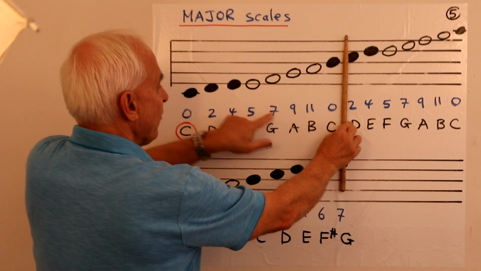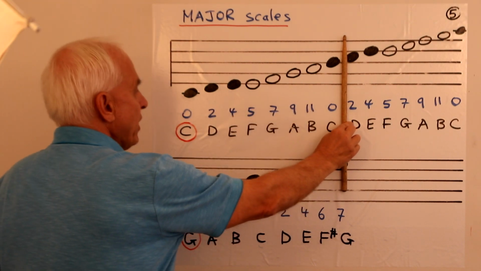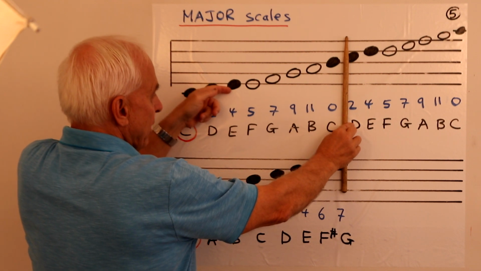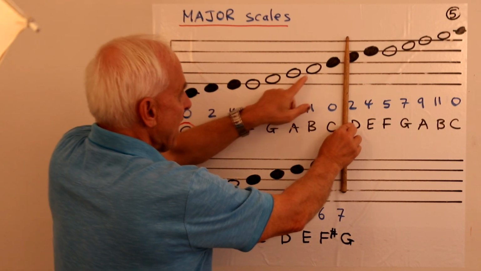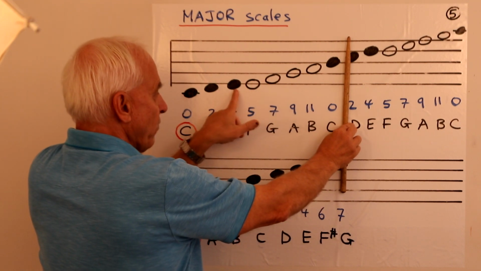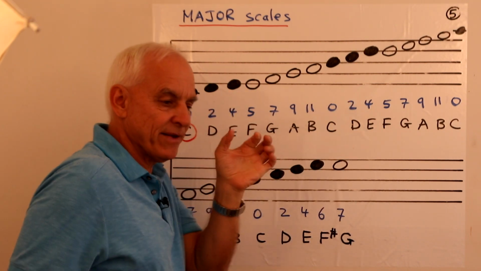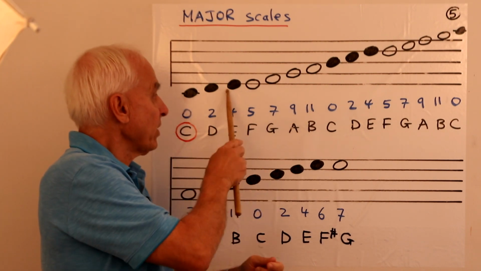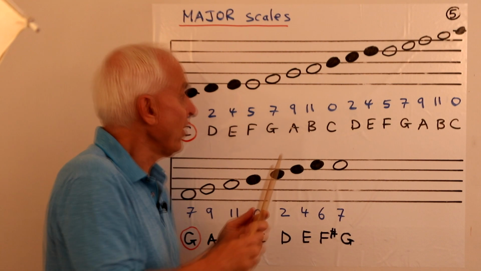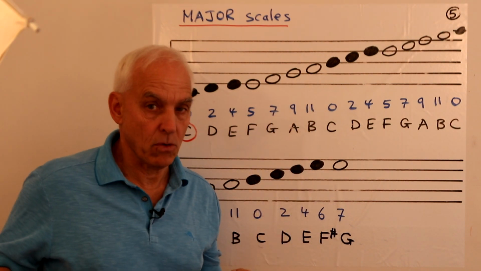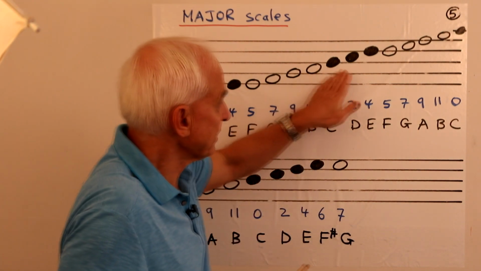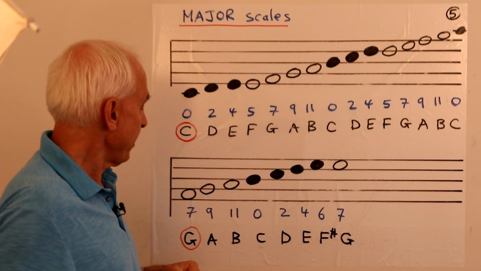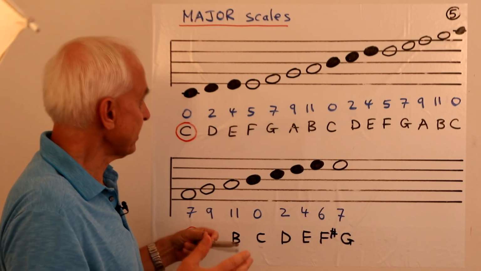0, 2, 4, 5, 7, 9, 11, 0. And note that we're going up each level exactly once, okay? Each level exactly once, with the sole exception right here. Here's the only place where the level is being repeated. And that's exactly at the transition between the 3 increasing black notes and the 4 increasing white notes. And of course, that's the same thing up here, and it's the same in both clefs. Great. So that's the C major scale.